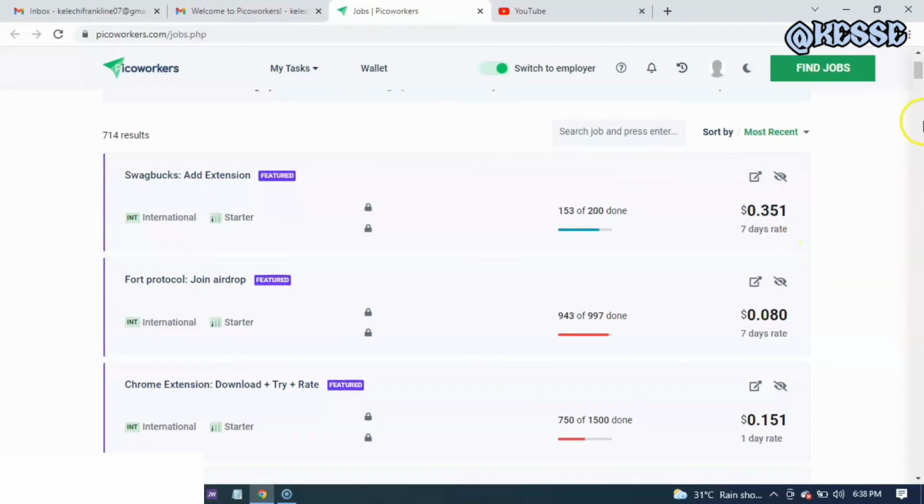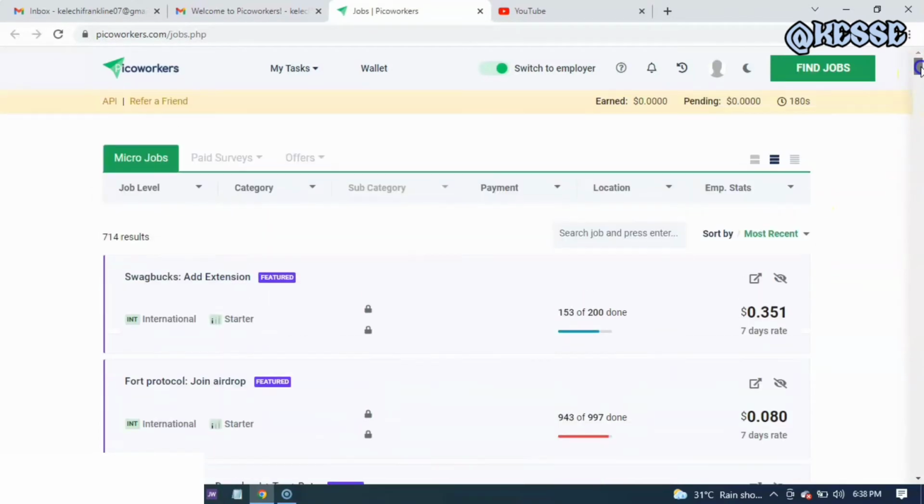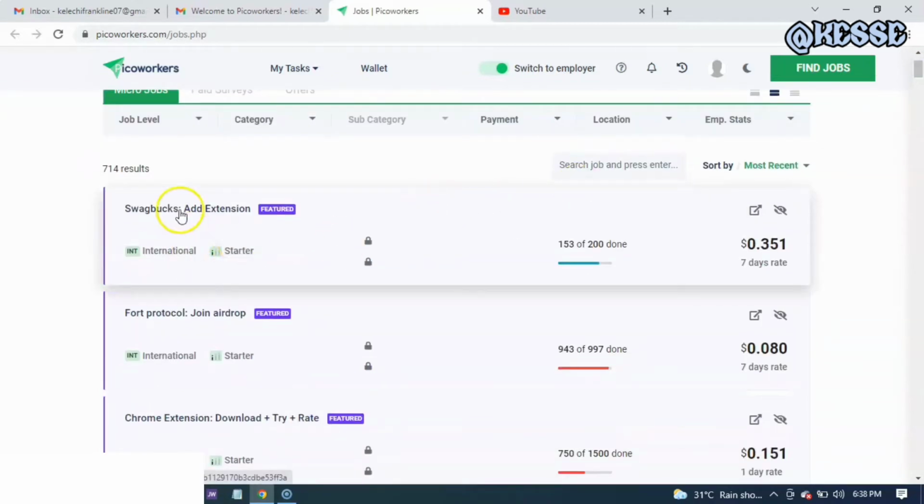Guys, after you have accepted the required terms and conditions, all you need to do now is look for the job that you have to do. As you can see here, they have up to 714 jobs right now which you can do. The first one here says add extension, which is available right now, and they are looking for 200 individuals to do this particular job, and they will earn 0.351 cents, if not up to $1. So if you do this more often, you'll be able to get the result you are looking for.